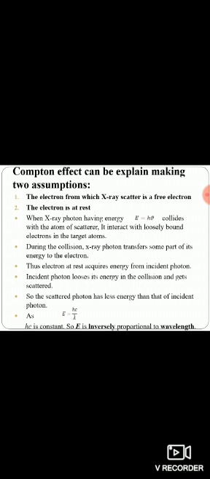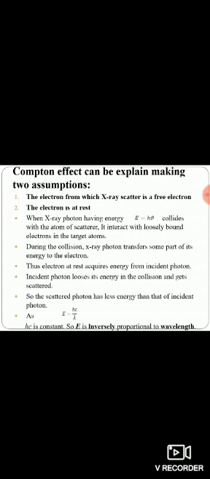During the collision, the X-ray photon transfers some part of its energy to the electron. Thus, the electron at rest acquires energy from the incident photon. The incident photon loses its energy in the collision and gets scattered, so the scattered photon has less energy than the incident photon. As we know, the relation E equals hc by lambda, where h is Planck's constant and c is the velocity of light, and hc, the product of h and c, is constant. So E is inversely proportional to wavelength. If the energy of the scattered photon is less, its wavelength is more.